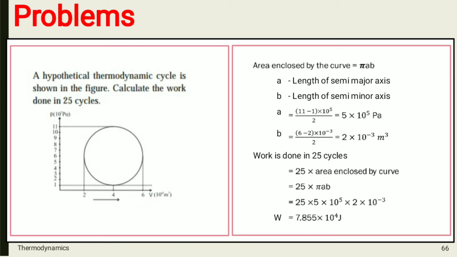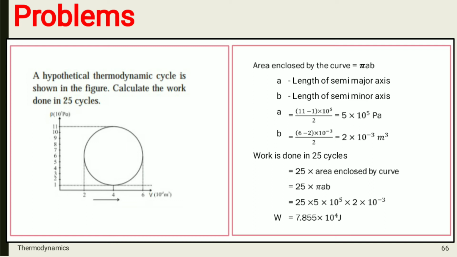We can consider the shape as an ellipse. So, ellipse is having two axes which you have studied in maths. A is the semi-major axis and B is the semi-minor axis. Okay. So, A is horizontal axis and B is vertical axis. So, firstly we will calculate A, that is length of semi-major axis, and B, length of semi-minor axis.